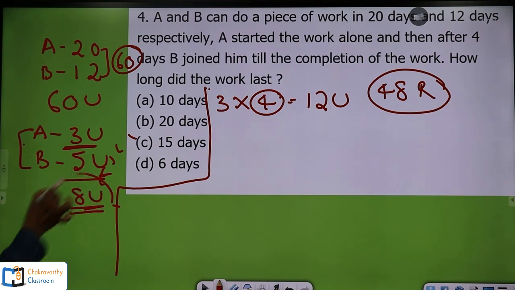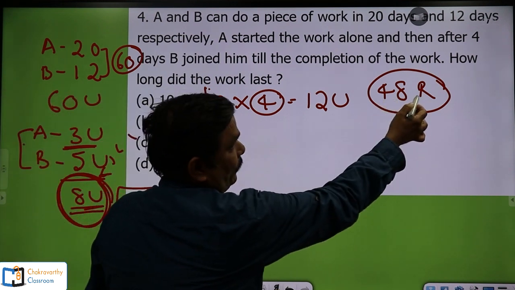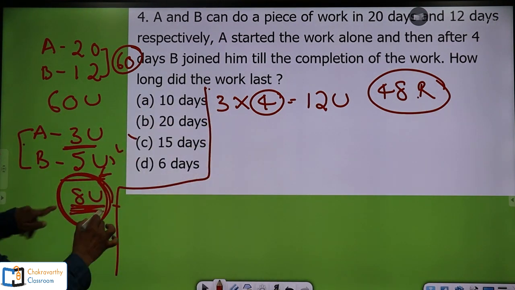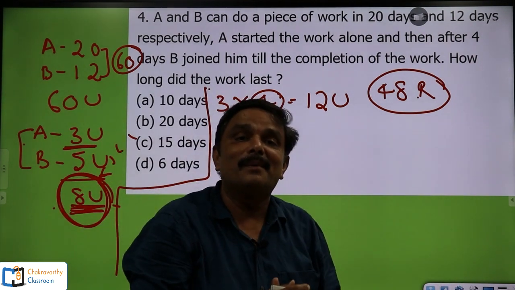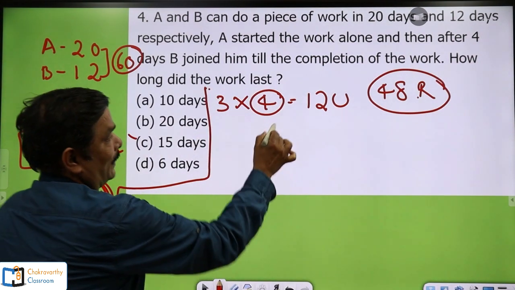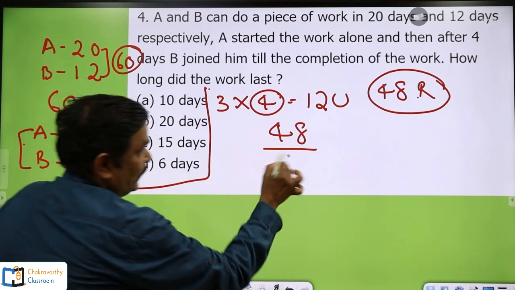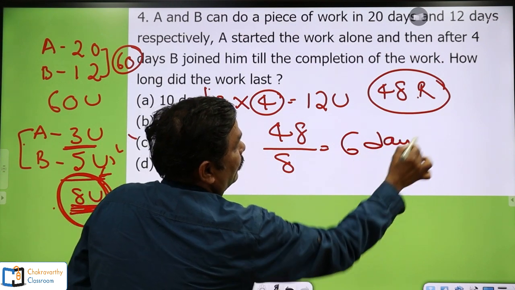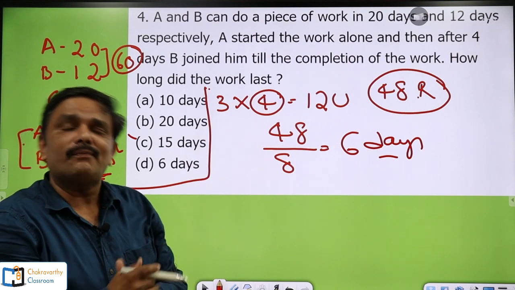A and B's total capacity is 8 units per day. Now clearly, to do 48 units of work, the remaining work, at 8 units per day, how much time would it take for A and B together? Simply 48 divided by 8 units per day, 6 days it will take for A and B together to complete this 48 units of work.